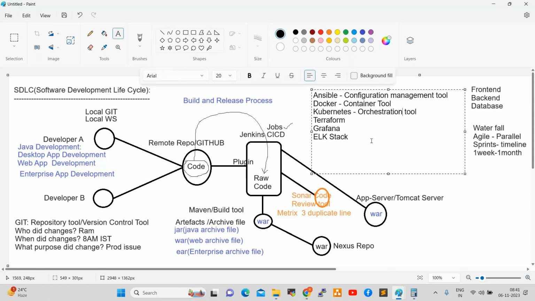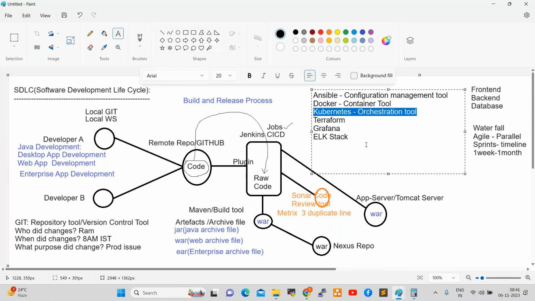In an orchestra, in the middle of the instruments, one person will stand and move his hands. He will control all the instruments. The person who is standing and moving the hands is the orchestration. In the same way, Kubernetes controls all the node servers. It is the orchestration. So Docker and Kubernetes, these two are very core tools.